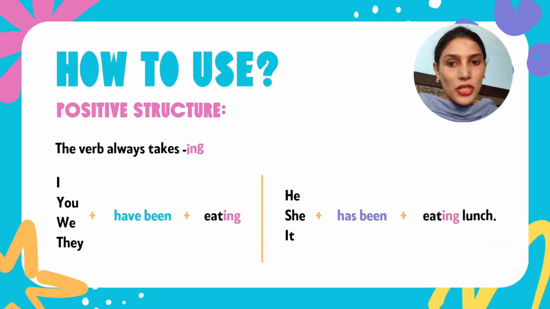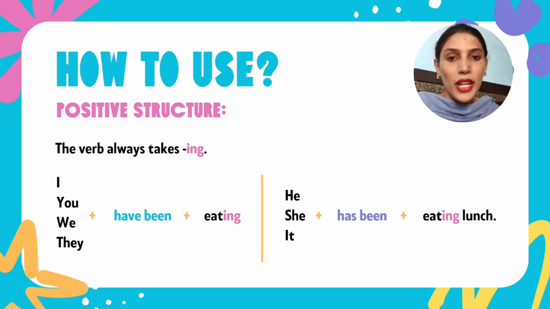How to use the positive structure. The verb always takes ing, like I, you, we, and they have been eating. I have been eating, you have been eating, we have been eating, they have been eating. The difference is that in the previous video, we learned that with the present perfect tense, we use has and have, and for negative, we use have not or has not. In present perfect continuous, we just add been also, right? And with singular he, she, it, has been. We add only been with them.